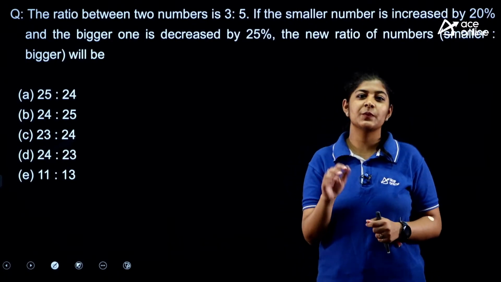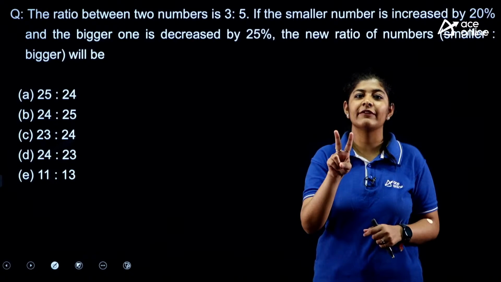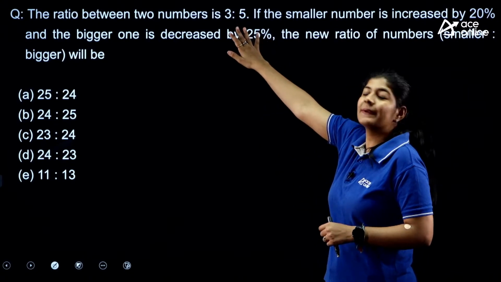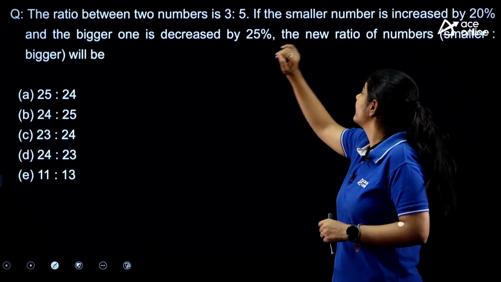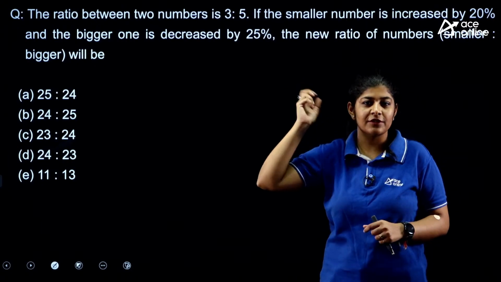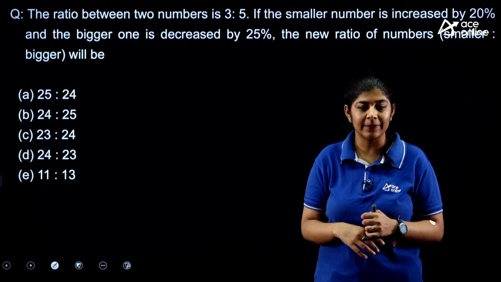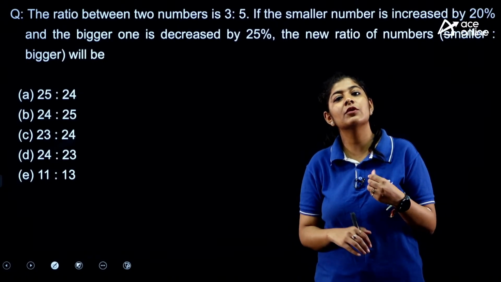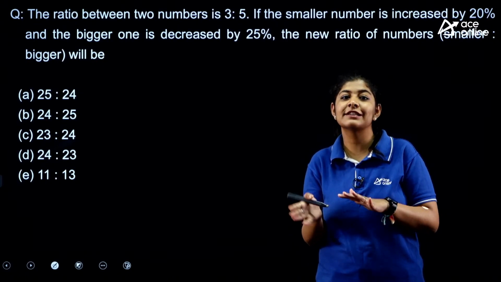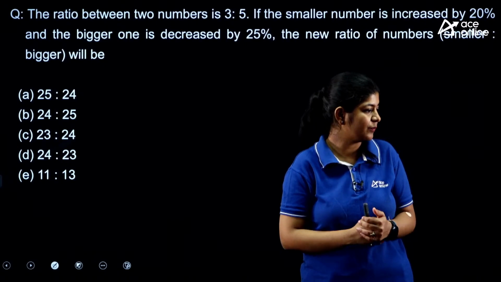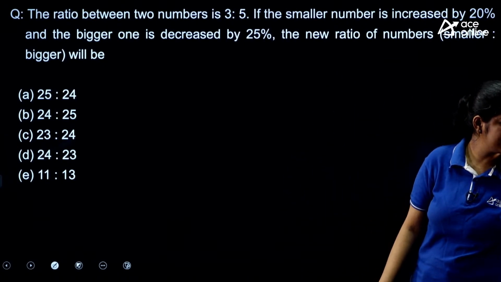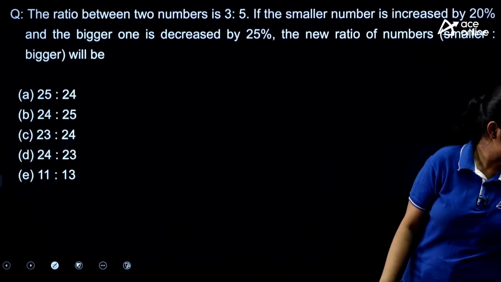So here the question is very simple. You are having two numbers, right? They are present in the ratio of 3:5. And you are increasing or decreasing the numbers respectively, and you have to find out what the new ratio is.